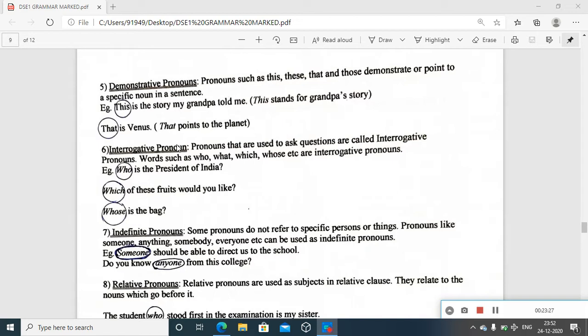When you see these terms, we can easily identify these as replacing a noun, or referring to a particular noun. Let us see the example. This is the story my grandpa told me. So this one stands for grandpa's story, which is definitely a noun. Story is a noun, we know. That is Venus. Very good example can be this second one. You're pointing out to that distant planet, and see, that is Venus. So we know that stands for that planet Venus. So there is no confusion at all.